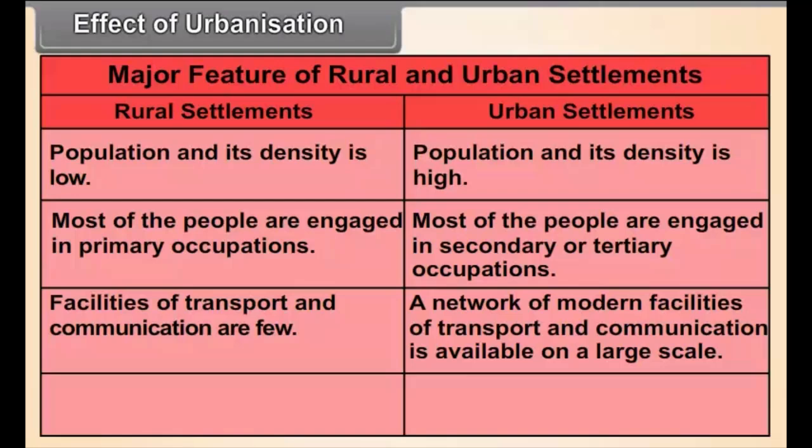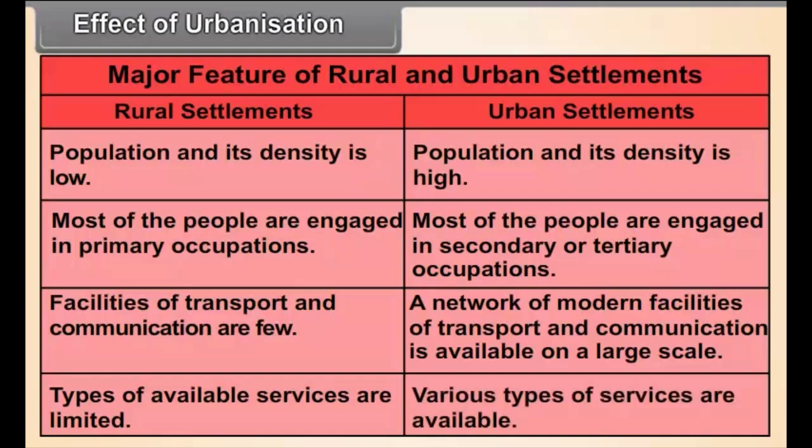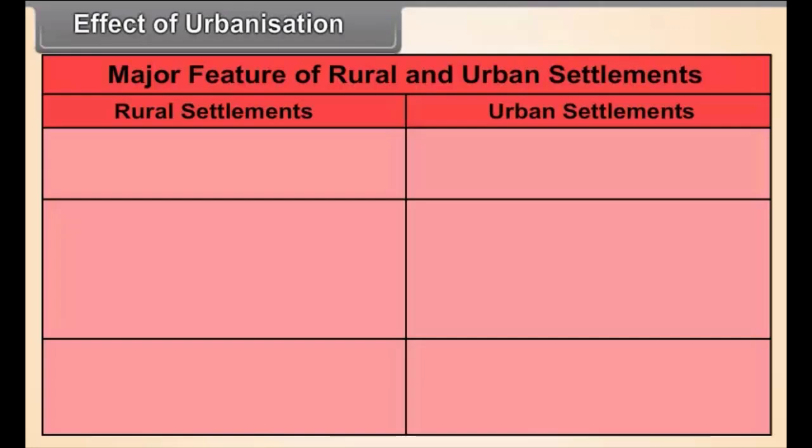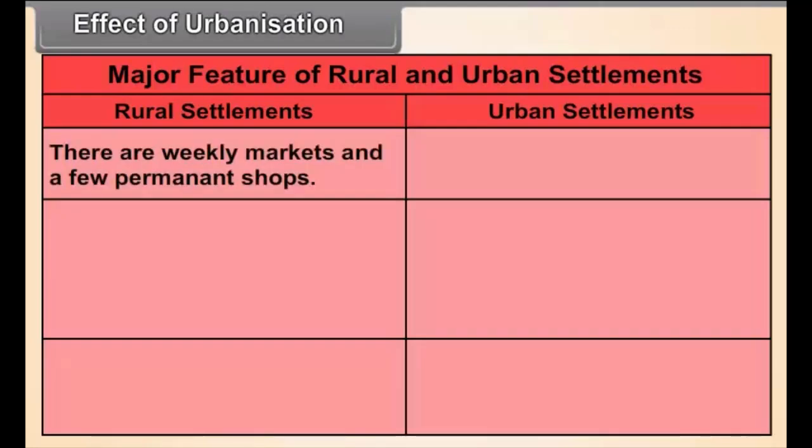Rural settlements: types of available services are limited. Urban settlements: various types of services are available. Rural settlements: there are weekly markets and a few permanent shops. Urban settlements: there are permanent and varied types of markets.